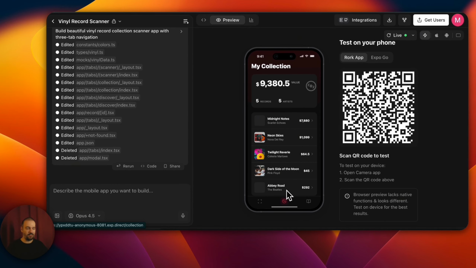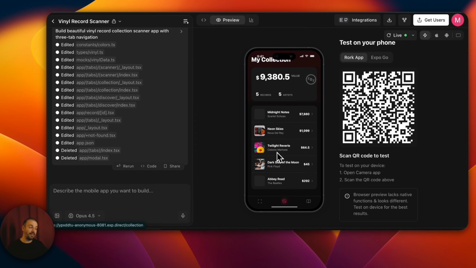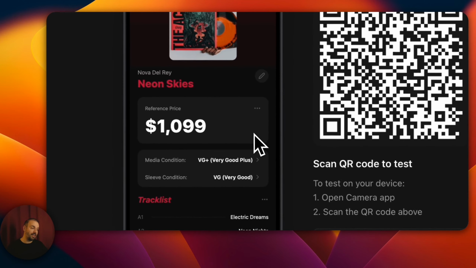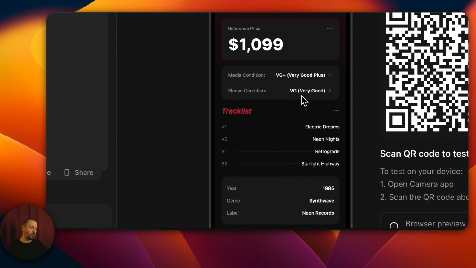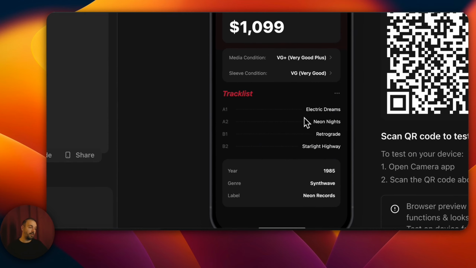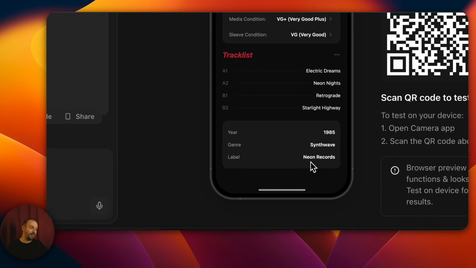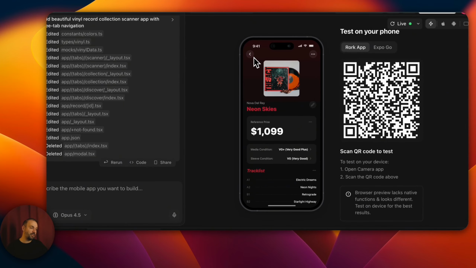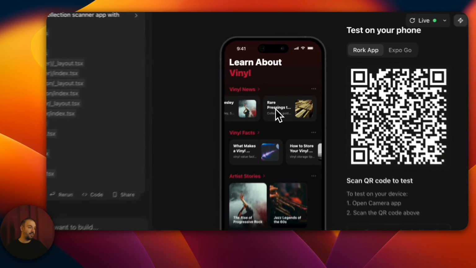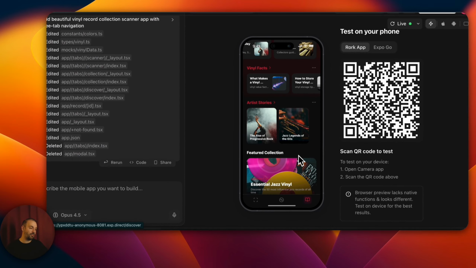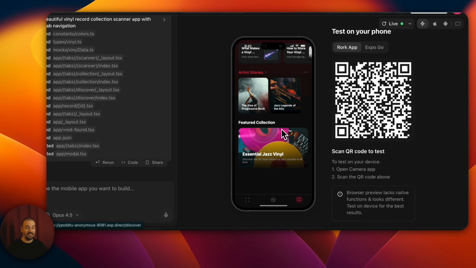You have multiple plans. As you add, you can save the collection value here, or you can come here, for example. You can check the features of Neon Skies, its current condition, and the state of its cover. You can record everything, all the information like the track lists inside, which tracks are included, when it was made. At the same time, here you can find lots of things, featured collections, stories about artists, and many other things.